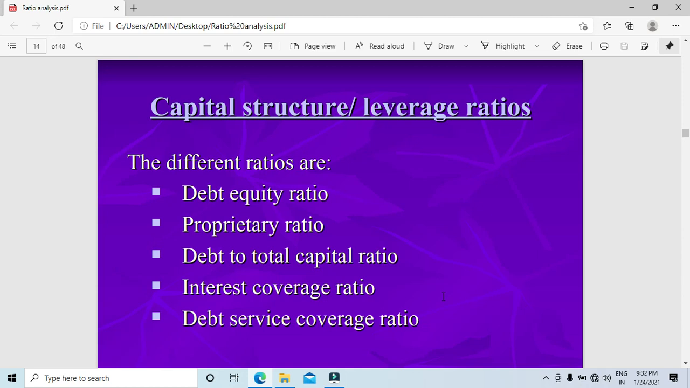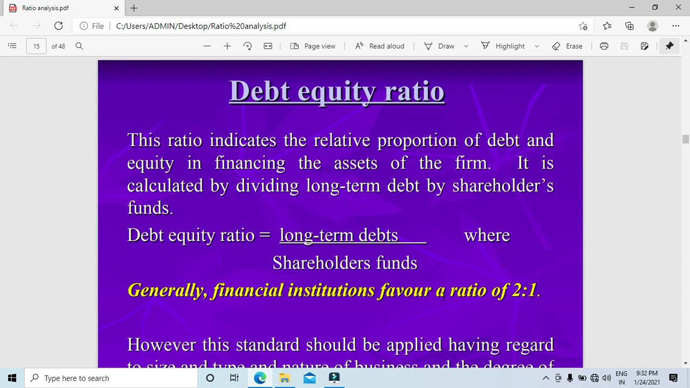This is the second one. This ratio indicates the general financial strength of the firm and the long-term solvency of the business. That includes proprietary fund divided by total funds.